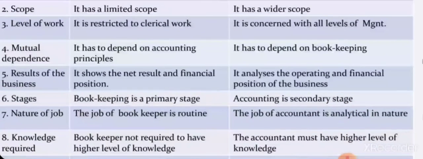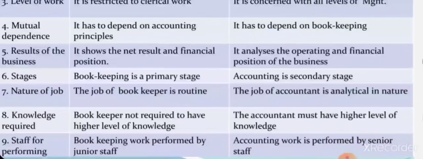And when we see the 5th point, results of business, bookkeeping shows the net result and financial position. So bookkeeping helps to showcase the net result and the financial position. When it comes to accounting, it analyzes the operating and financial position of the business. It not only shows the financial position, but also the operating position. And the 6th point, based on the stages, bookkeeping is a primary stage. As I said, it is just entering the records, and accounting is a secondary stage because it involves recording and finally interpreting those things.